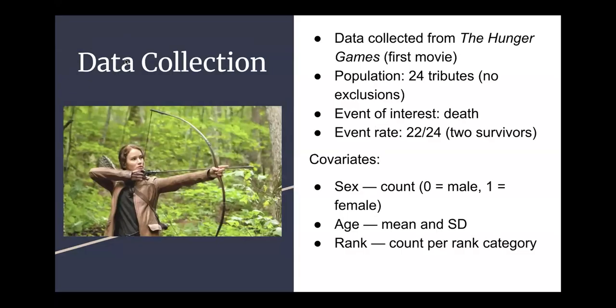So some background for data collection. Our data was collected from the first Hunger Games movie. We used all 24 tributes, so it's not a sample, but the full population. We included variables like survival time in days, sex, age, and rank, although Alliance had too much missing data to be used. Our covariates are sex, age, and rank. We've coded sex as 0 for male, 1 for female. Age was summarized by its mean and standard deviation, and rank we treated as a categorical variable since multiple tributes shared the same rank. Most of the tributes had rank 14.